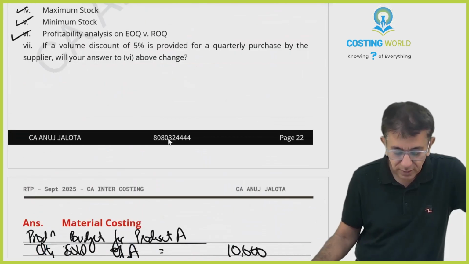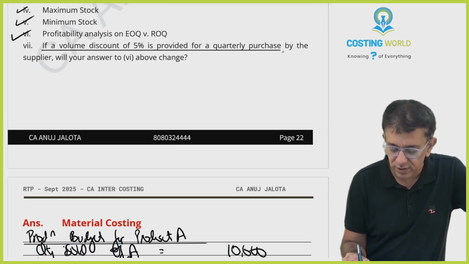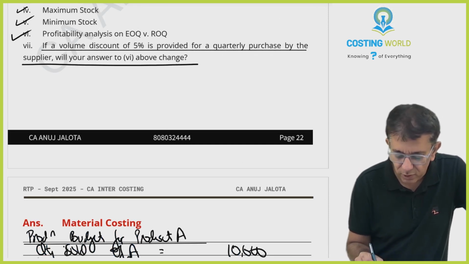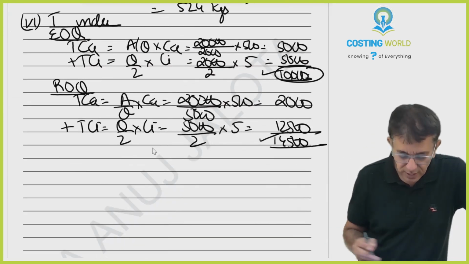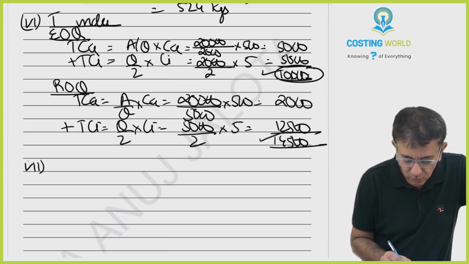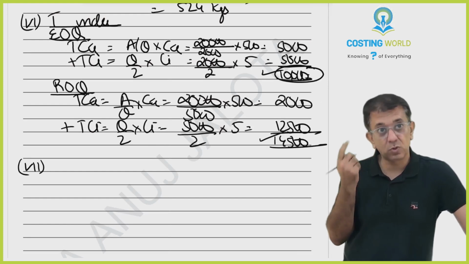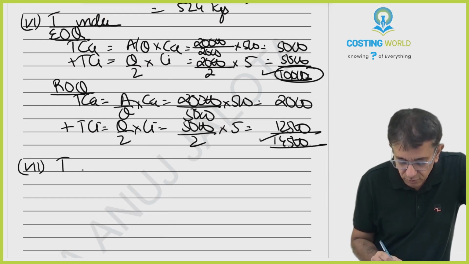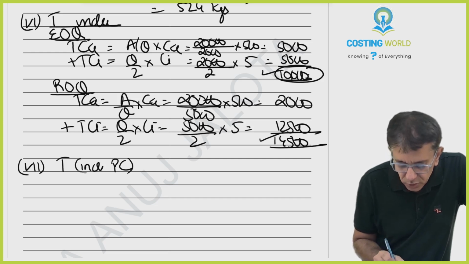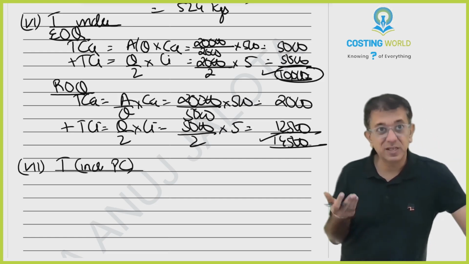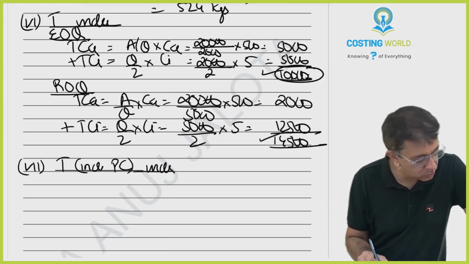Then 7th. If a volume discount of 5% is provided for the quarterly purchase by the supplier, will your answer to 6 above change? Definitely it will change, because if you are going to be getting discount, then we are interested in purchase cost also, because purchase cost will also change here. So now we are interested in T including purchase cost, because there is discount here.